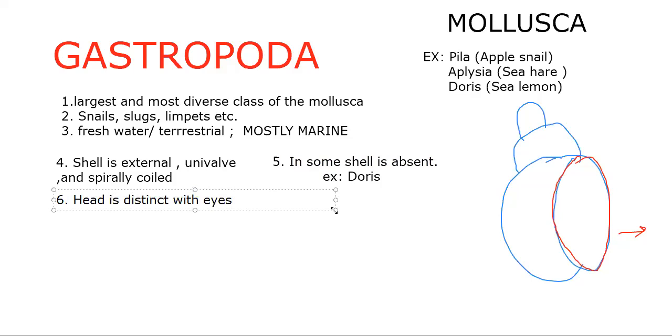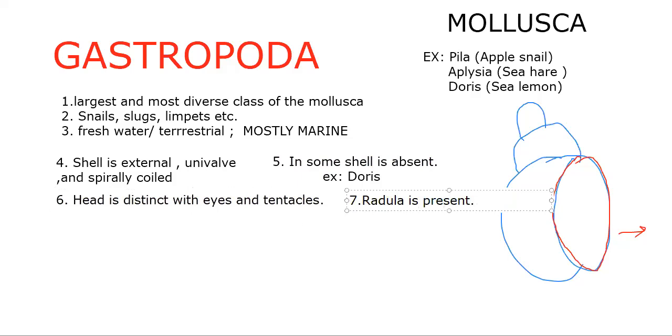So it is distinct with eyes and tentacles, as shown in the previous class diagram. Radula, as usual, is common for all. Radula occurs in all except Scaphopoda, isn't it? So radula is present.